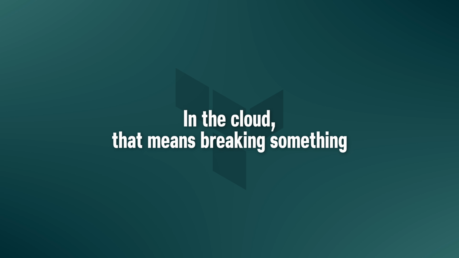But there's a bigger risk. Without the locking mechanism that this chapter teaches, two engineers could try to update the same piece of infrastructure at the same time. It's like two people trying to edit the same Word document simultaneously. Someone's work is going to get overwritten, and the file may get corrupted. In the cloud, that means breaking something.